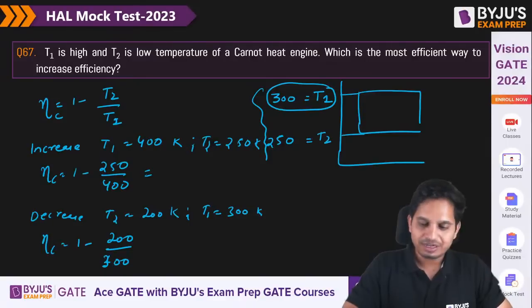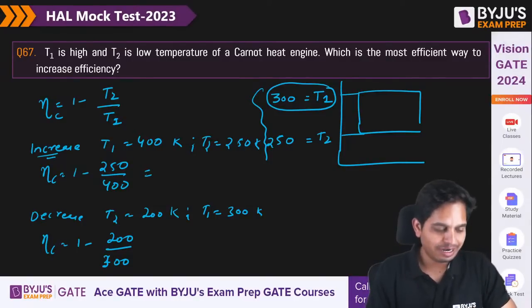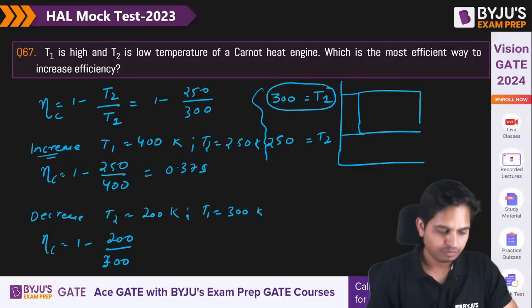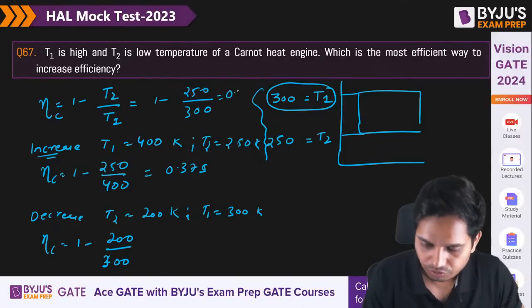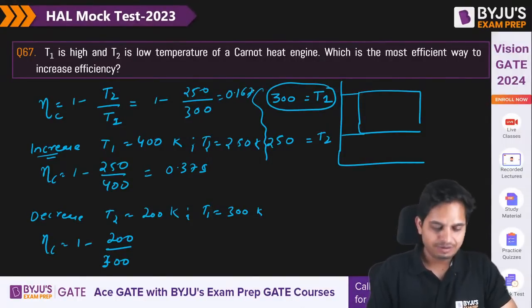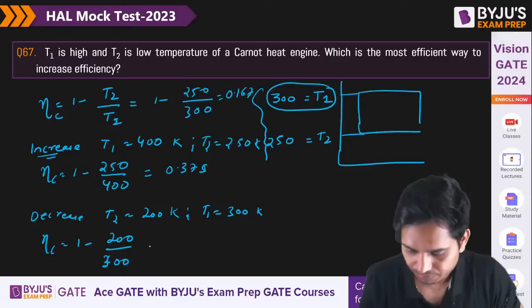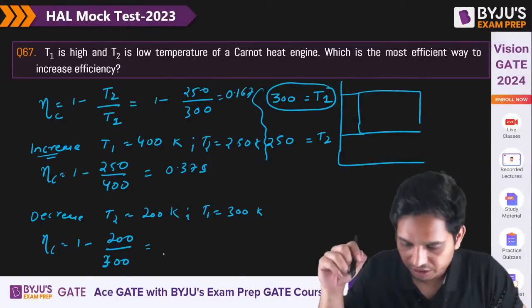So if you have increased your T1, 250 by 400, 1 minus it, is 0.375. And there is some 0.33, I don't know.